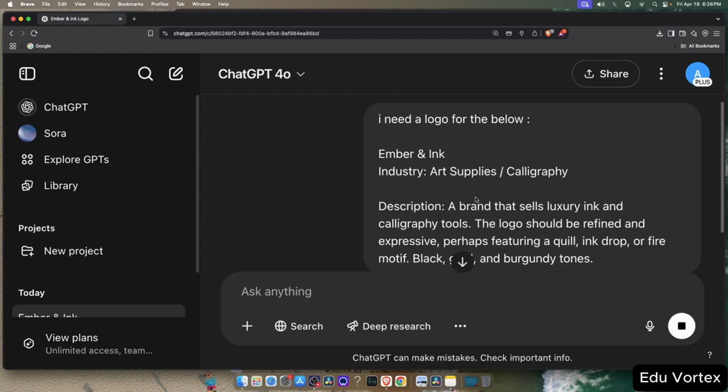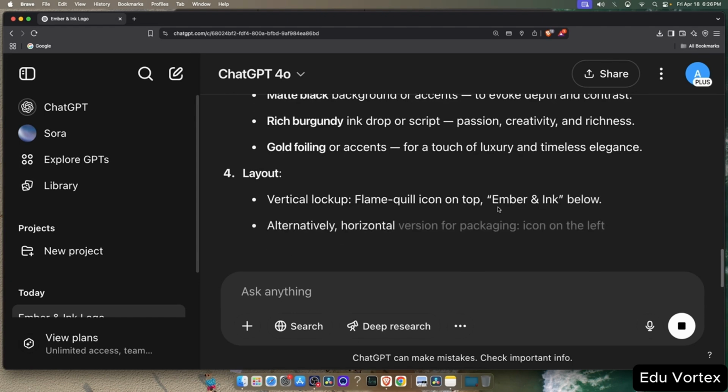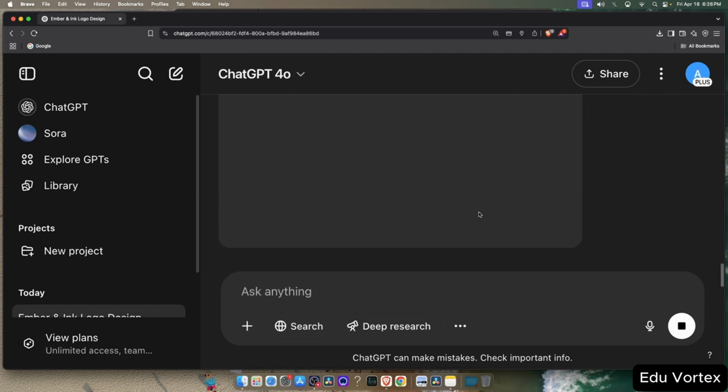Now, ChatGPT has responded with a description of what the logo could include, and it's asking if I want a visual mockup. I'm going to say yes. Create a logo. And just like that, it's generating the logo. It might take a few seconds or minutes depending on the system load, so we'll just wait a bit.